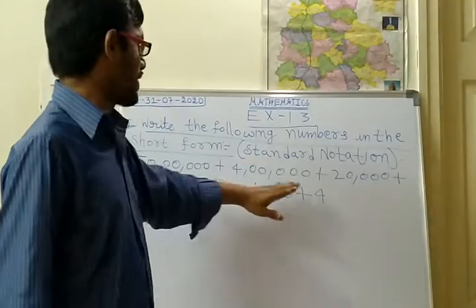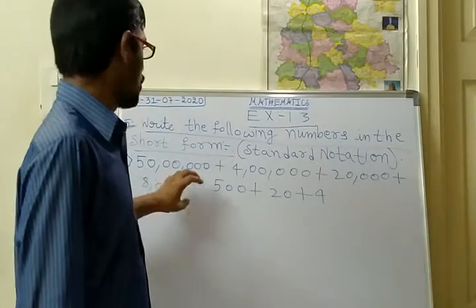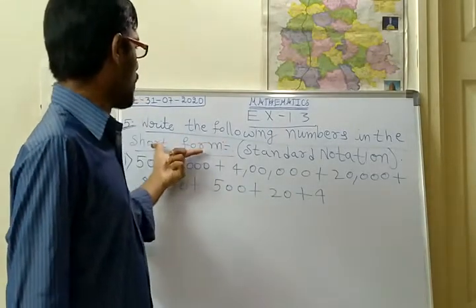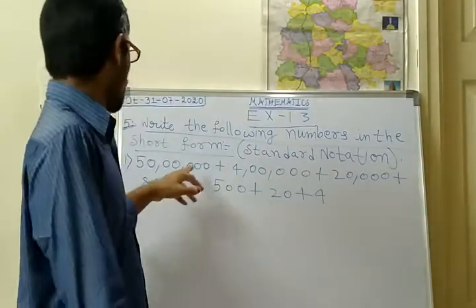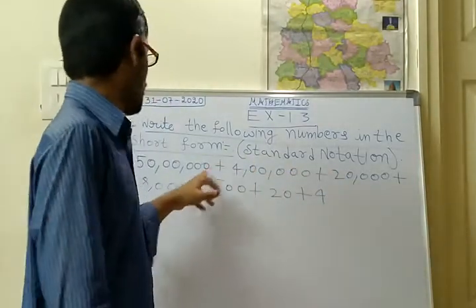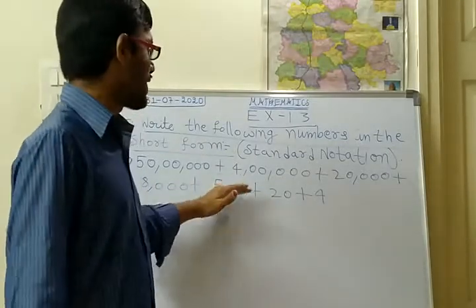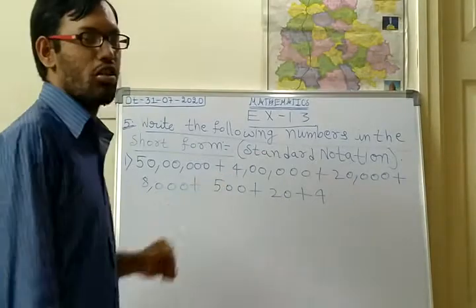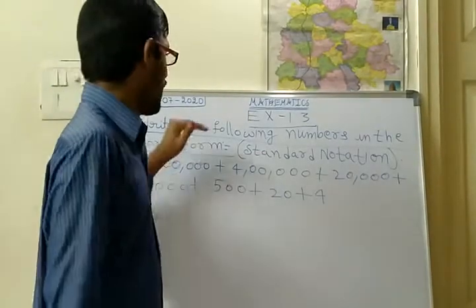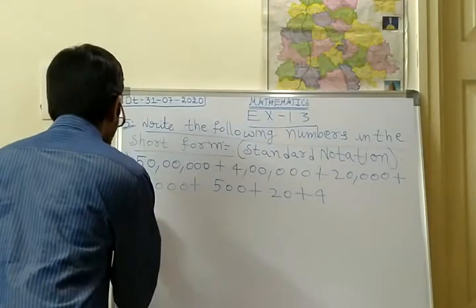This is the following question. You should write it in the short form, which is standard notation. By removing the plus symbols and adding all these numbers, you should write this as one short number, one standard notation, the general notation of the Indian system. For that, what do you have to do?